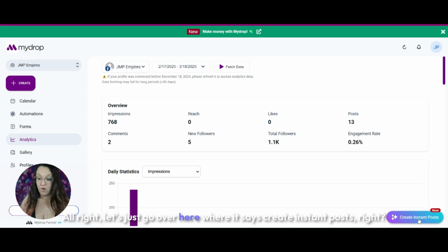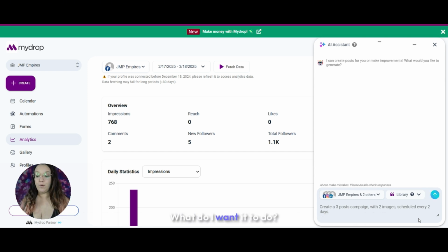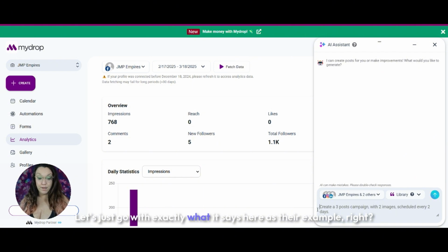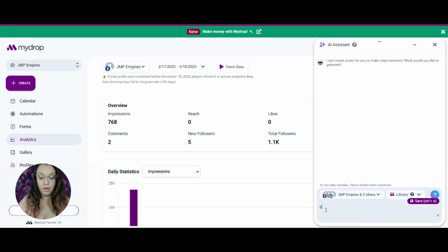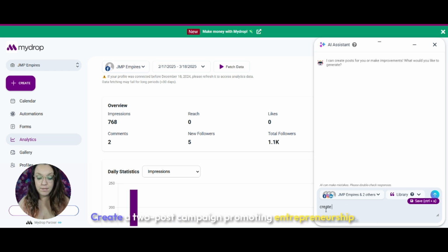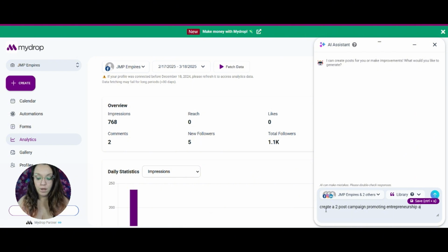Now, one last thing I'm going to show you that this thing can do, which is so cool. Let's just go over here where it says create instant posts. What do I want it to do? Let's just go with exactly what it says here as their example, except we'll do a little less. Create a two post campaign promoting entrepreneurship and schedule it for 4 days apart.